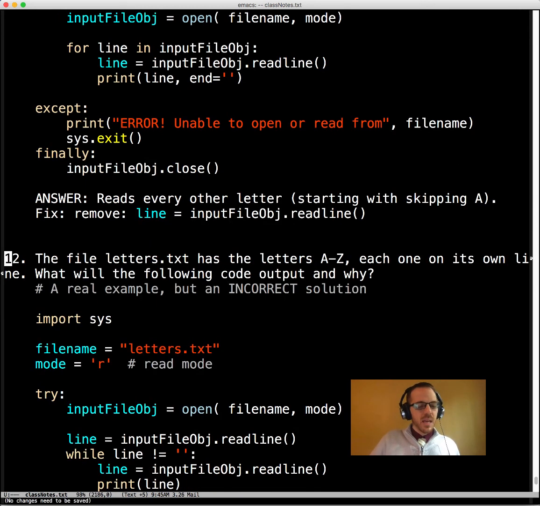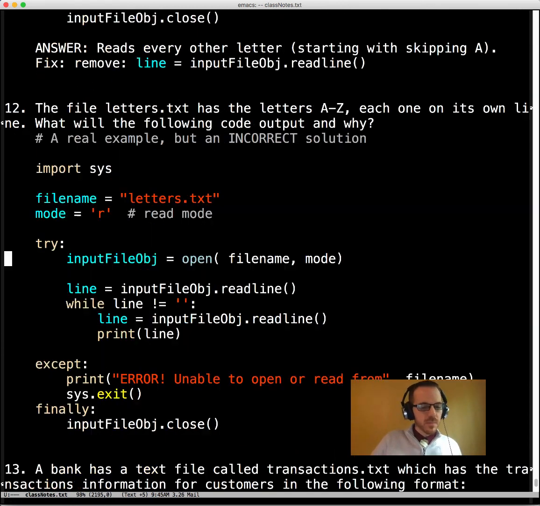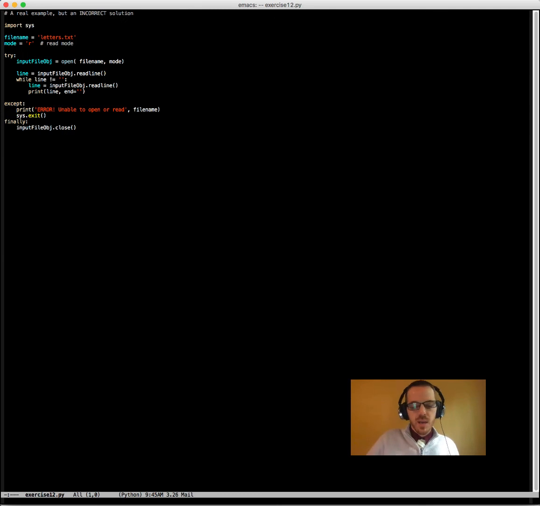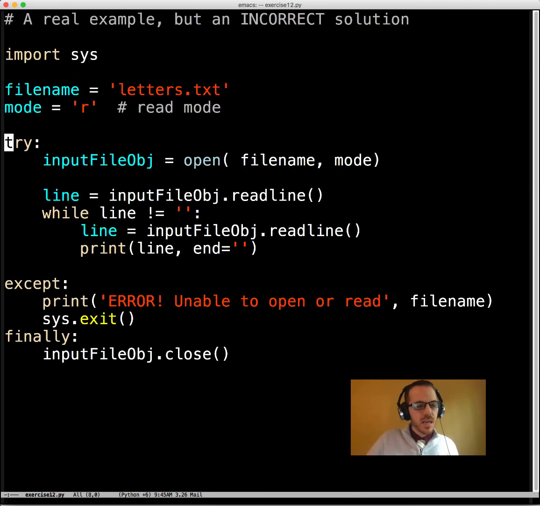Great. Okay, now let's look at this one. Very similar, but just a little bit different. This time we have a while loop. Letters again. We're going to open up that file, read a line, test if it's the end of the file, read a line again and then display it. We have our check to make sure it opened correctly, and if not, we're out of here. And then we're going to close it. So let's look and see.